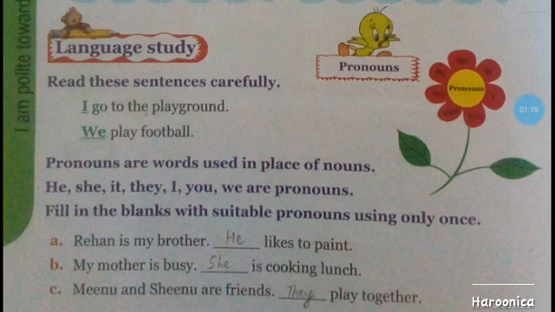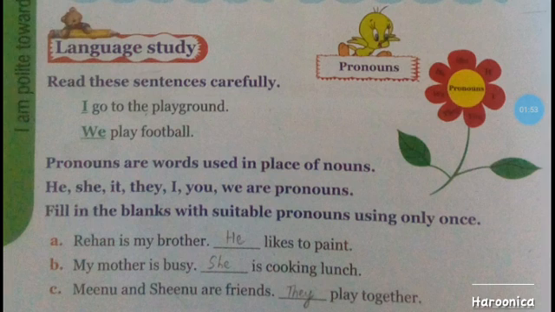Here we are studying about pronouns. Pronoun means instead of a naming word we use a pronoun. For example, Abdullah is a boy. Abdullah is a student. In these two sentences, we are repeating the word Abdullah.